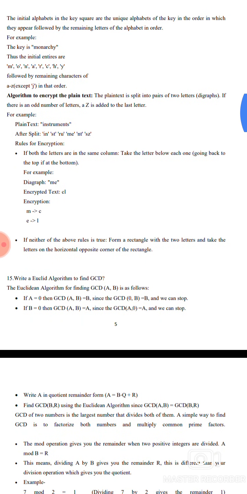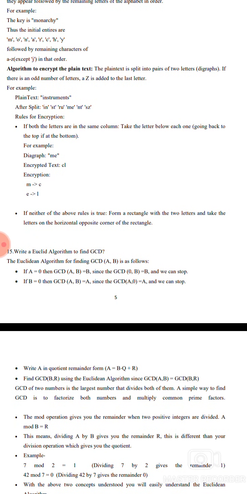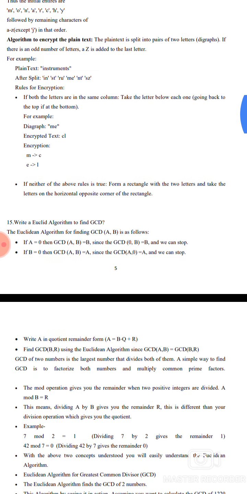Algorithm to encrypt the plaintext: the plaintext is split into pairs of two letters. If there is an odd number of letters, a Z is added to the last letter. For example, the plaintext instrument after splitting becomes IN ST RU ME NT SZ. The rules of encryption: if both letters are in the same column, take the letter below each one, going back to the top if necessary. For example, in the diagram, M is encrypted as C and E as L.